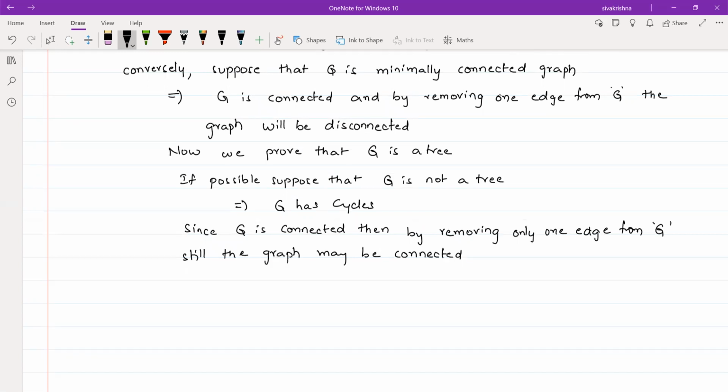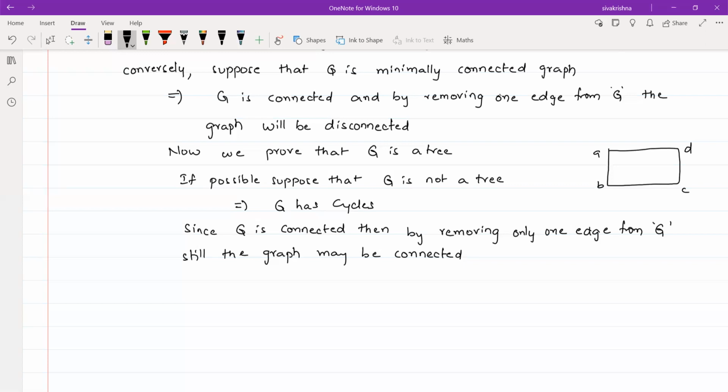For understanding, I am giving you one example. This is a connected graph, with vertices A, B, C, D. Of course, this is not a tree because we have a cycle. In the converse part, we have supposed that G is a minimally connected graph, and we have to prove that G is a tree.